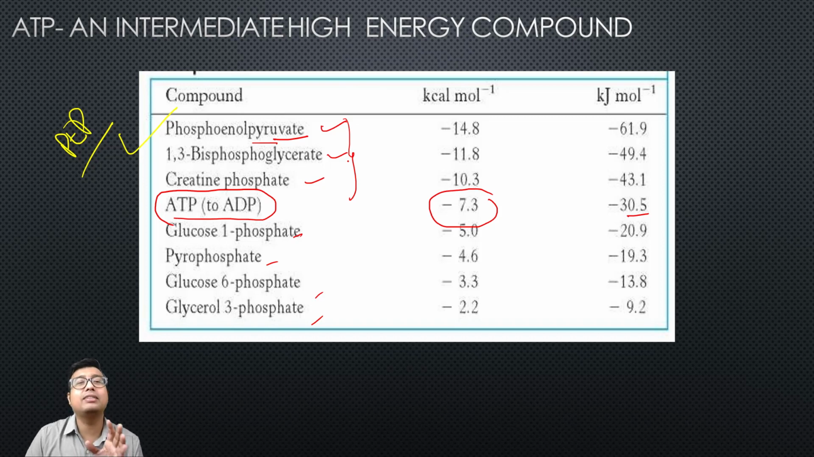Alright, so the energy of these substrates can be used in formation of ATP. But glucose 6-phosphate, pyrophosphate, glycerol 3-phosphate, all these compounds are low energy compounds and they cannot produce ATP on their own. So mind it, ATP is an intermediate high energy compound. This is the balance, minus 7.3. A compound that has a higher energy than minus 7.3 is a high energy compound, and these are the low energy compounds.